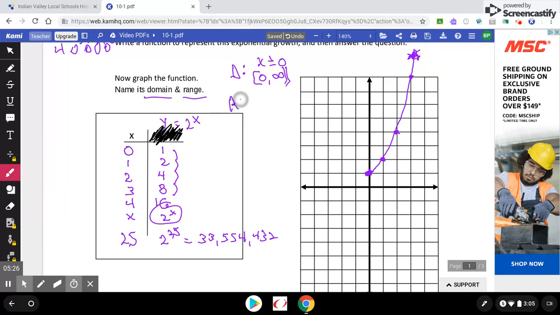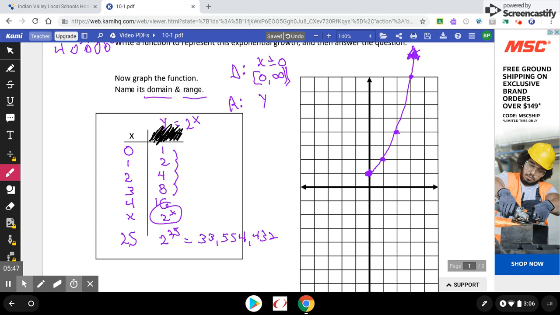The range. Well, range is the y values. The y-axis goes up and down. So does it go down forever? No, it bottoms out. It has a bottom. So what's that y value down there at the bottom? It's 1, but it does go up forever.